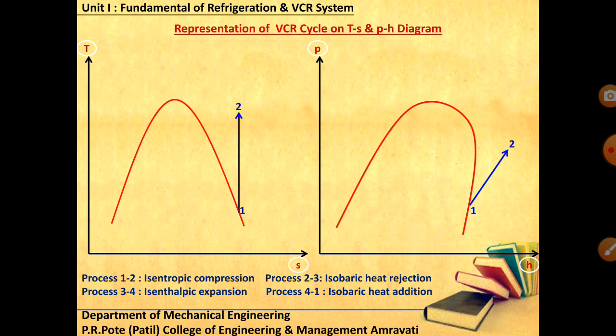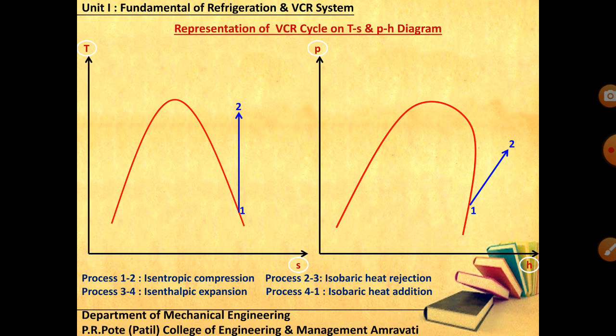Now at point number 2 you are in the superheated region. At point number 1 you are on the dry saturated line, X is equal to 1, and at point number 2 you have superheated vapor. Now this superheated vapor enters your condenser, where the condensation will begin. Now this is at constant pressure.